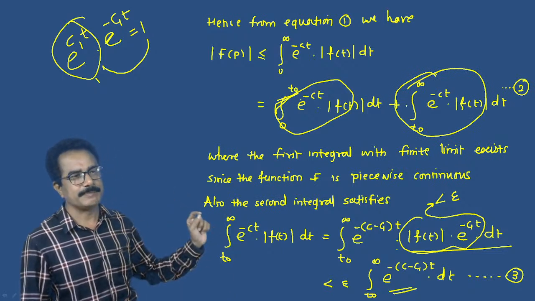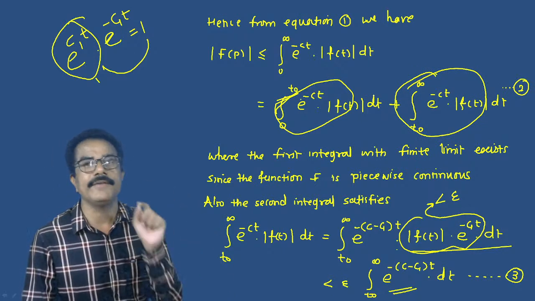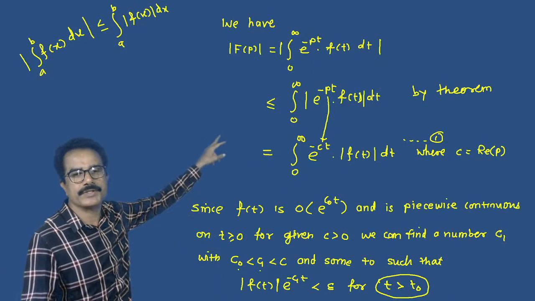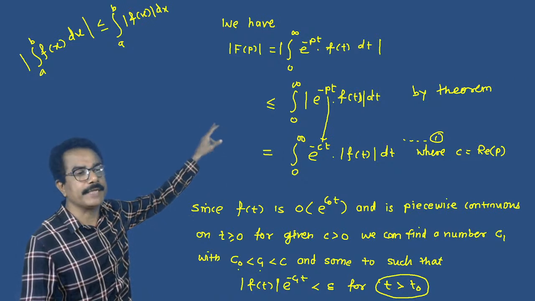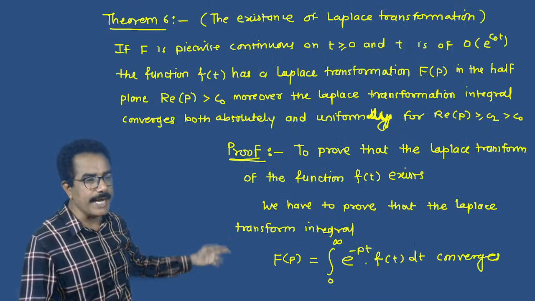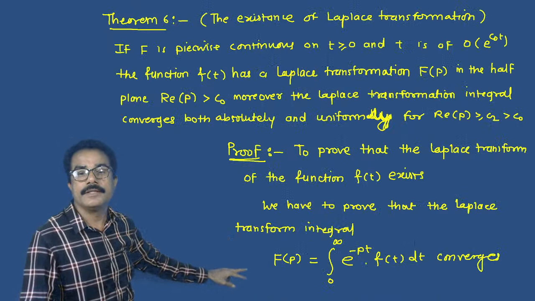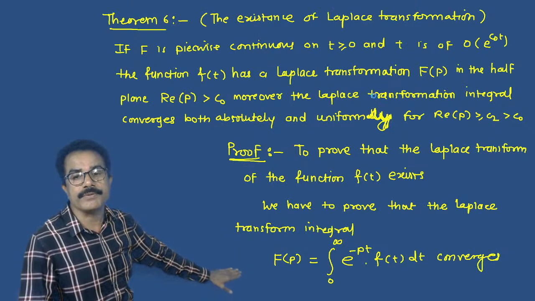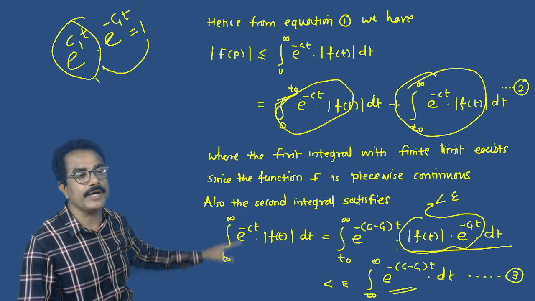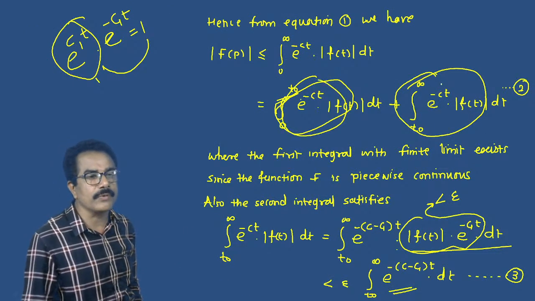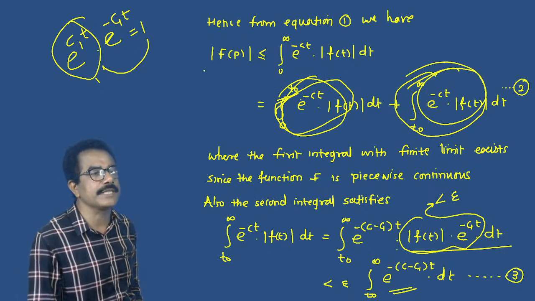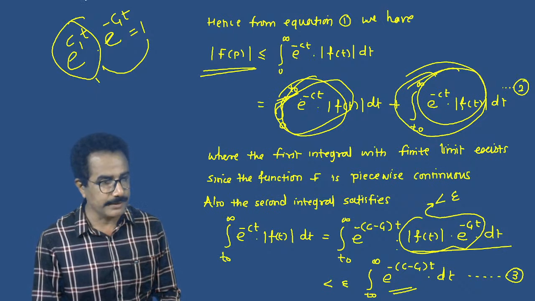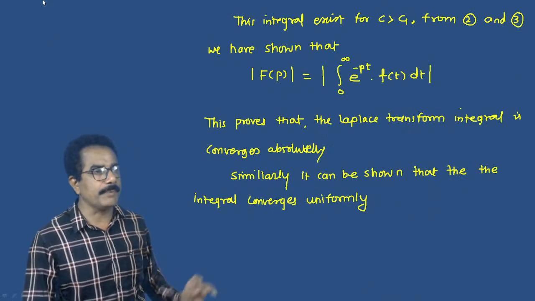That means we can find the value of the integration of this function, mod of capital F of p, and this shows that the integral converges, because the first integration converges and the second integration converges, therefore mod of F of p also converges, and this is the required proof.